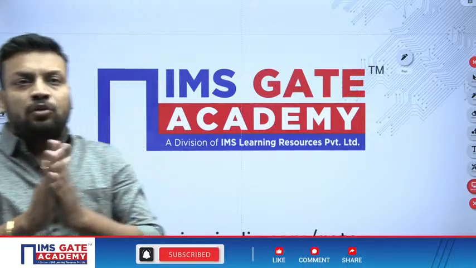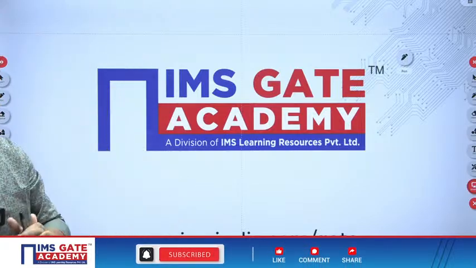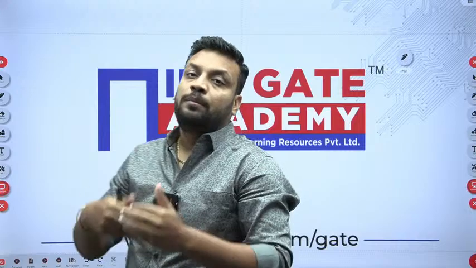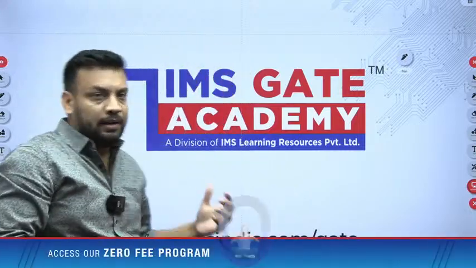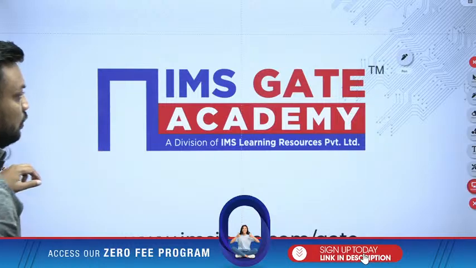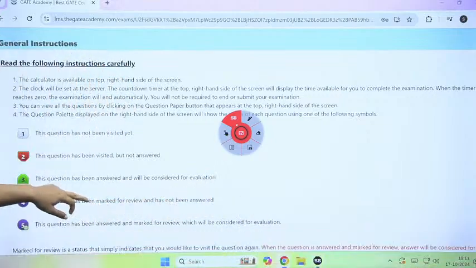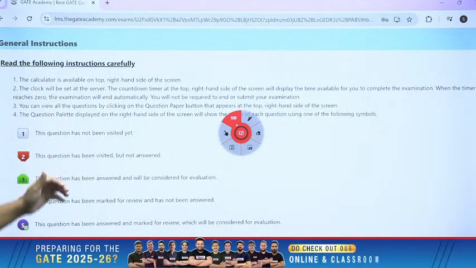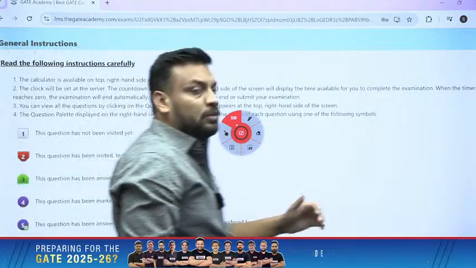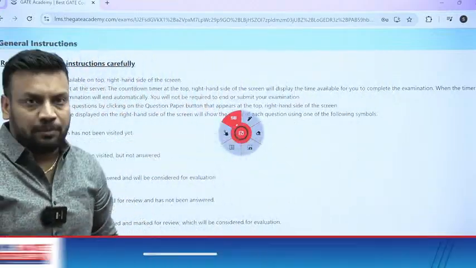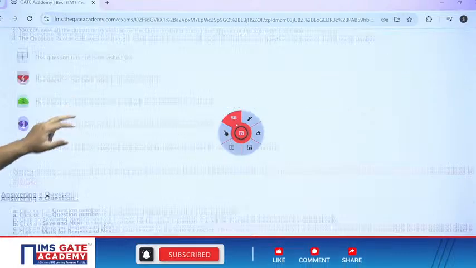Okay. So guys, I will show you the LMS portal, the IMS Gate Academy portal, and how our students attempt the test series part. That also I will show you. So, this is our portal. When you start the test, first you get the instruction page, read the following instructions carefully. It means all the parts which you need to follow. It is just like the GATE exam or any other competitive examination, where the first page is always an instruction page. So, here you can see the instruction part.